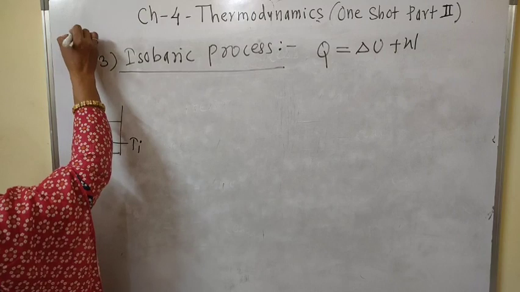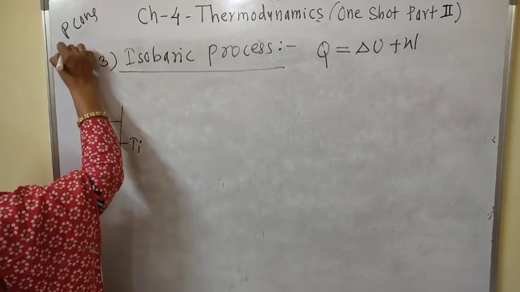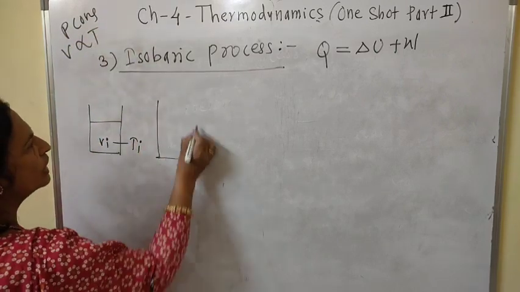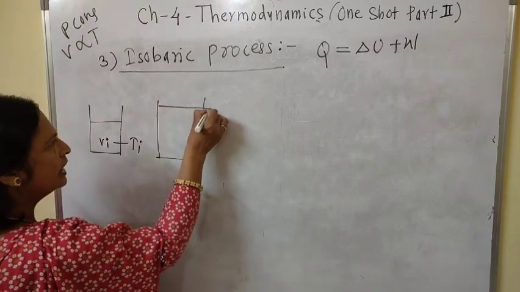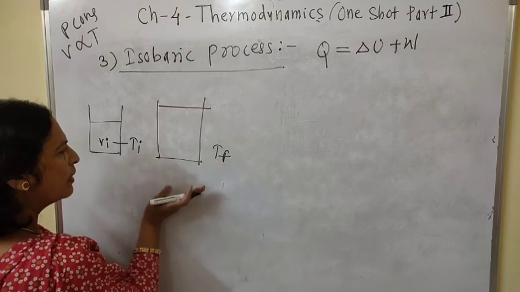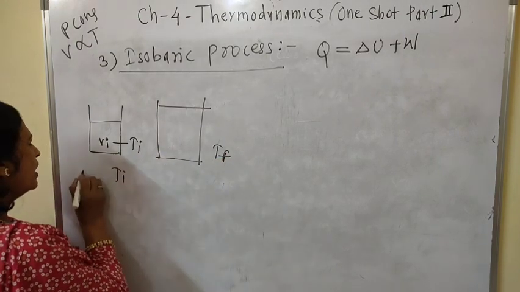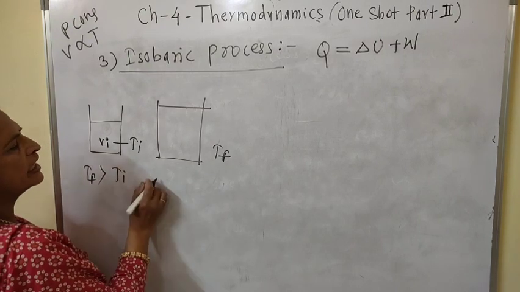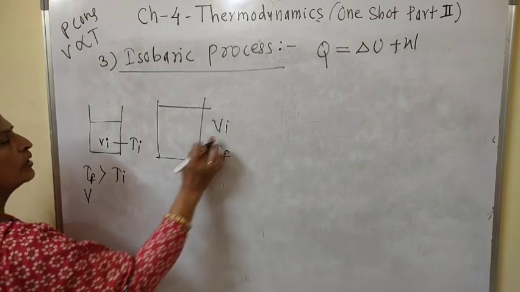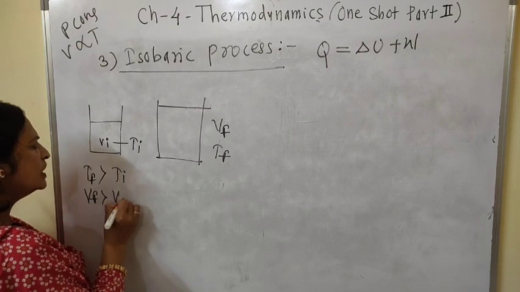In this process P is constant, means V is directly proportional to T. As temperature goes on increasing, volume goes on increasing. Now this is the final volume, and Tf is greater than Ti, therefore the final volume Vf is also greater than the initial volume.